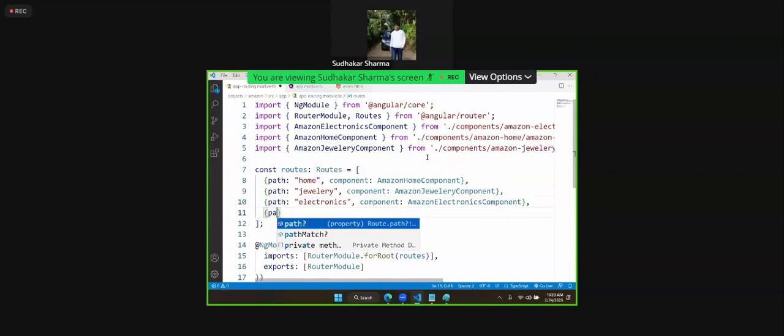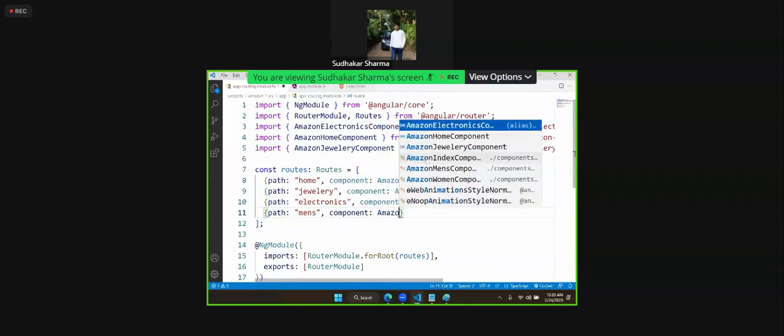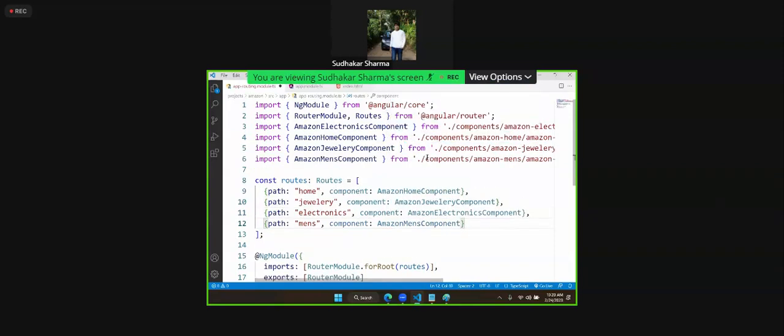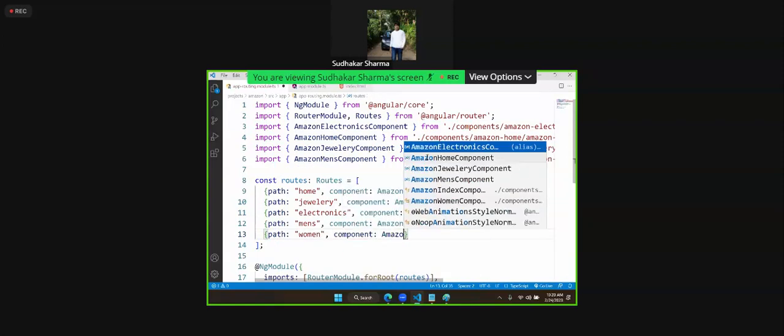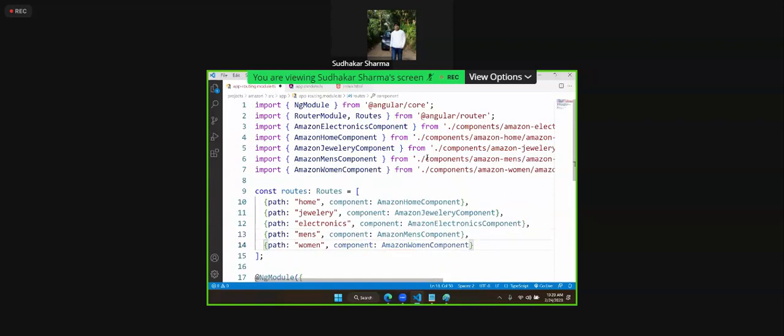Okay, what is the next one? Next path is men's. Which component to come? Amazon men's component to come. Another path is women. Which component to come? Amazon women component should come. So all the routes are configured.